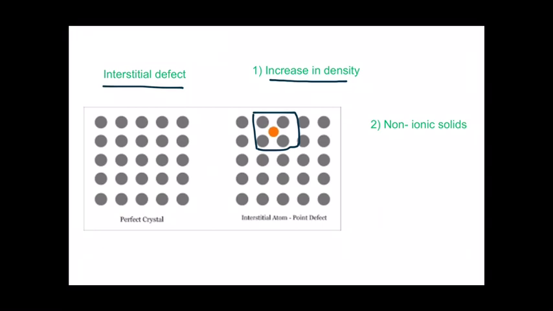We generally find the vacancy defect and interstitial defects in non-ionic solids. In ionic solids, the vacancy defect and interstitial defects are known by different names, and also they occur in a different manner. So we will see how they occur in ionic solids.